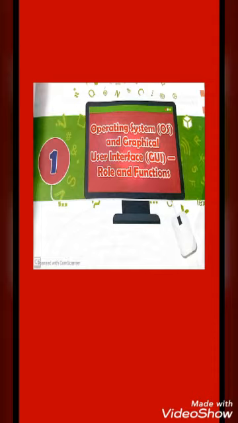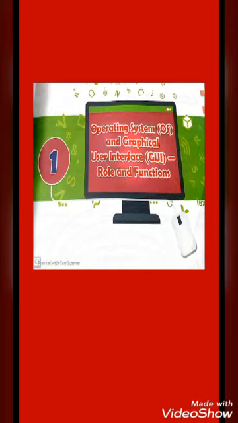So last class we have discussed the introduction to operating system, and about booting also we have discussed. Then the main objectives of the operating system also. So today we can discuss about the functions of an operating system.